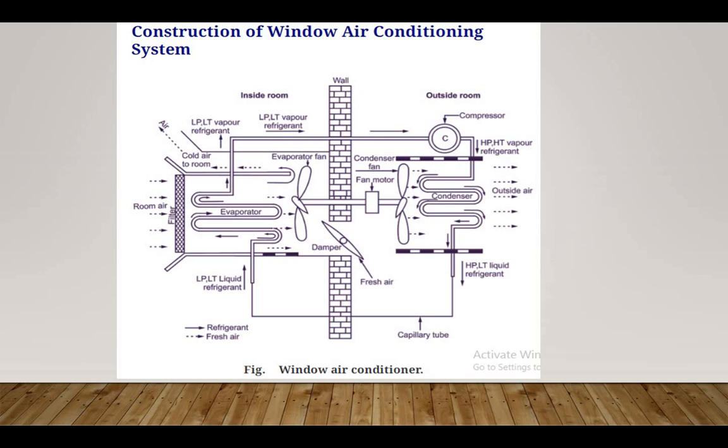Besides these master controls, there is also a thermostat control mounted in the window air conditioning system. The thermostat control is located in the return air path, near the filter. It is used to ensure the desired temperature condition inside the room.